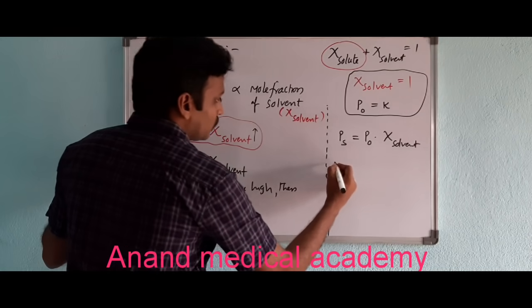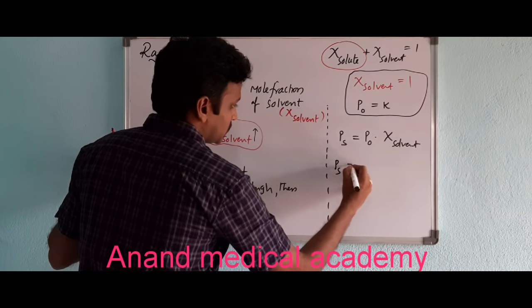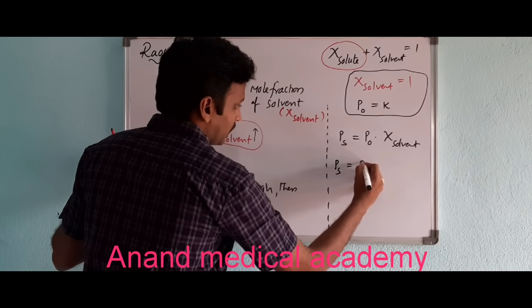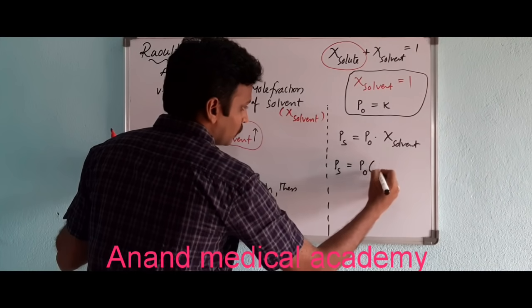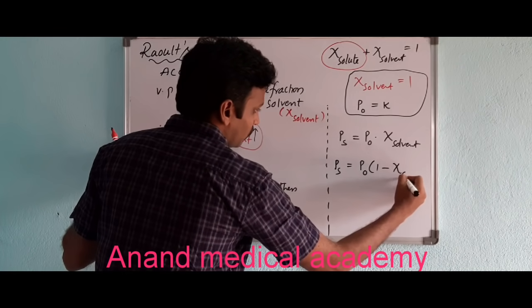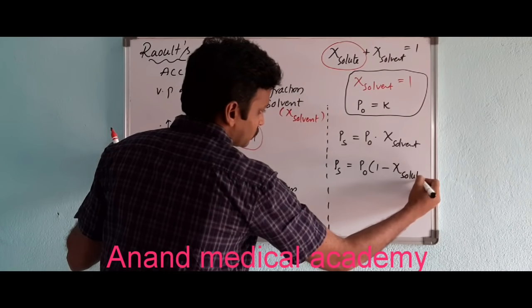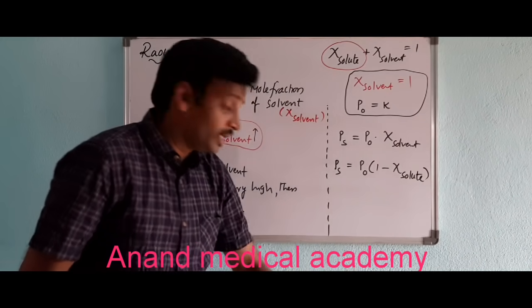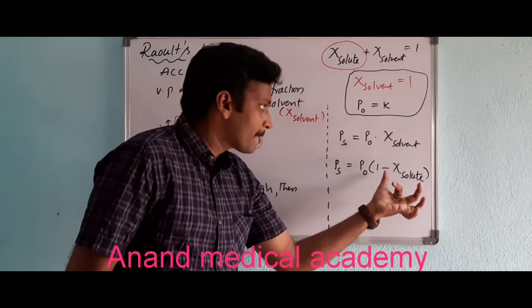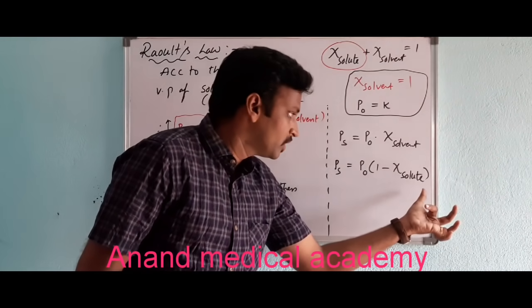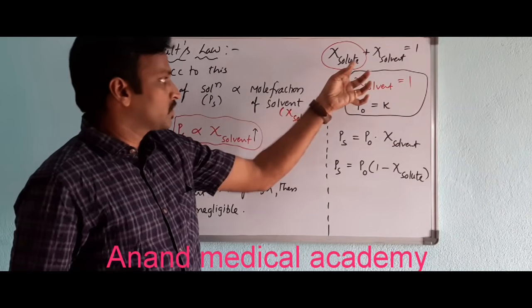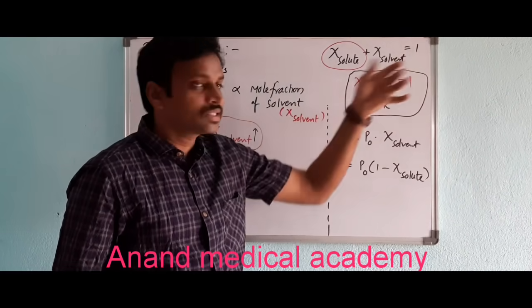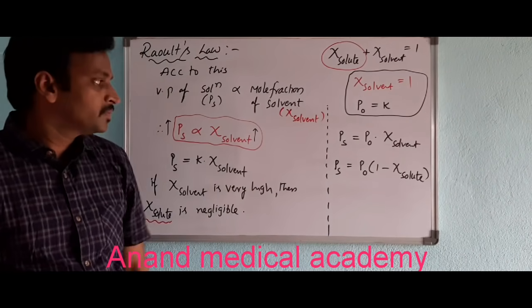Okay. So what you can write, this PS is equal to P naught into 1 minus mole fraction of solute. You can write mole fraction of solvent is nothing but 1 minus mole fraction of solute, because mole fraction of solute and mole fraction of solvent is equal to 1.